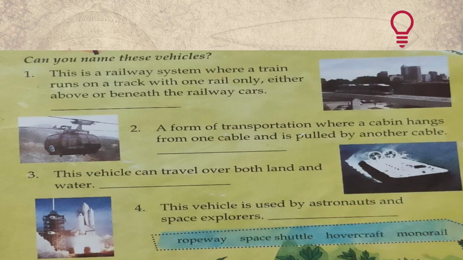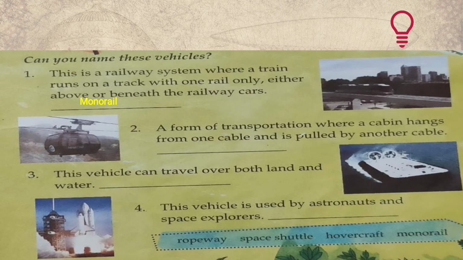Moving to the next, you have to identify these pictures and just tell me the answer. This is a railway system where a train runs on a track with one rail only, either above or beneath the railway cars. Here the picture is given, and you have to identify which vehicle this is. You have to name this. Do you know? I'm waiting for your response. Reply in the chat box. Yes, this one is monorail. Monorail is a railway system where a train runs on a track with one rail only, right?